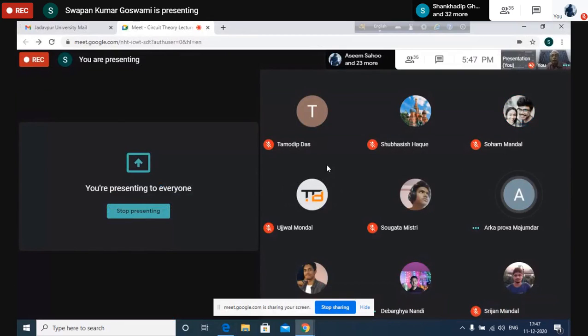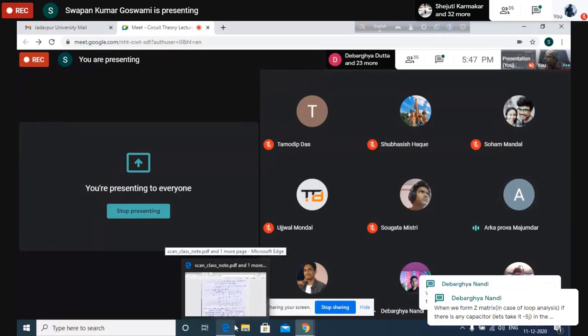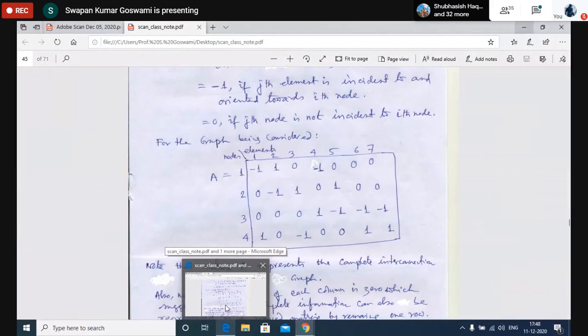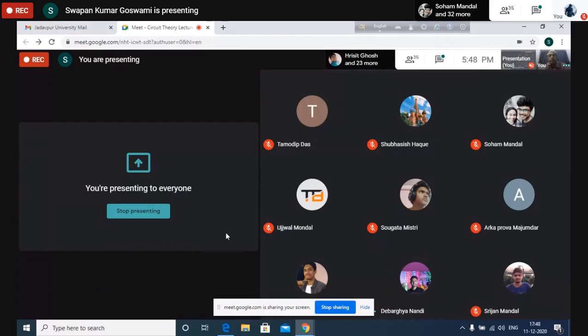A student asks: Sir, do we actually ever use graph theory this much? Yes, it will be time consuming. But suppose you will be writing equations for a large network consisting of say 200 elements or 200 network branches. Can you write the equation of that network?